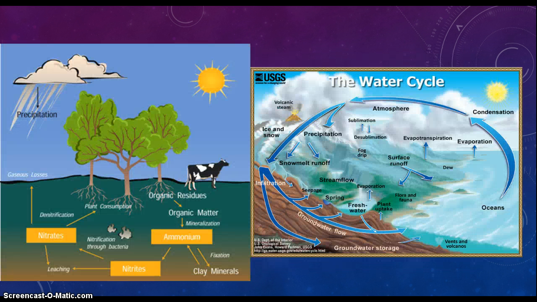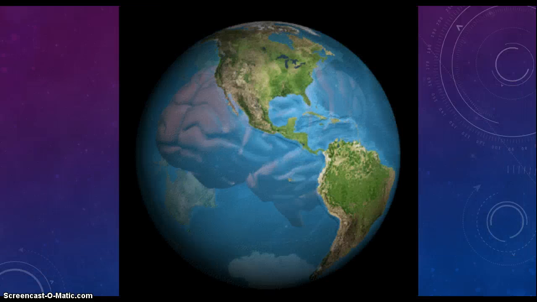Now, the Gaia hypothesis goes farther than that. It includes all cycles of the Earth, including the carbon cycle, nitrogen cycle, and the water cycle. According to Lovelock, these cycles and many more work together to make the Earth work like a living system, even though it's not alive. Today, the Gaia hypothesis continues to be an extremely controversial subject, and is skeptically received by a large part of the scientific community.